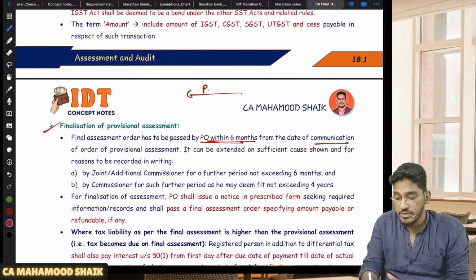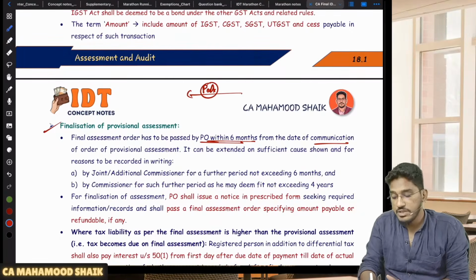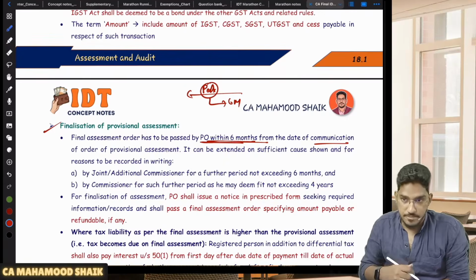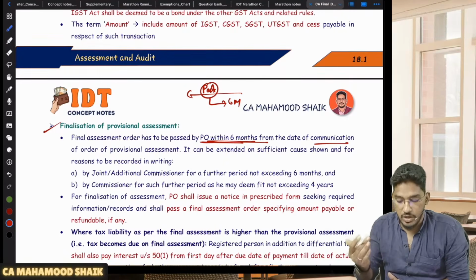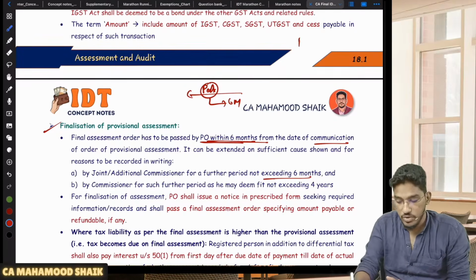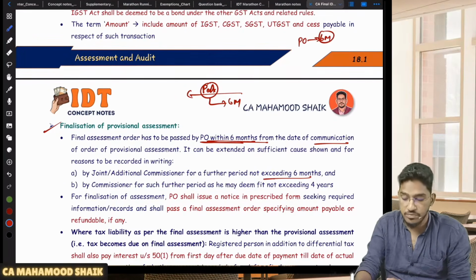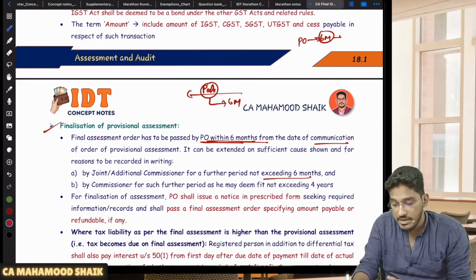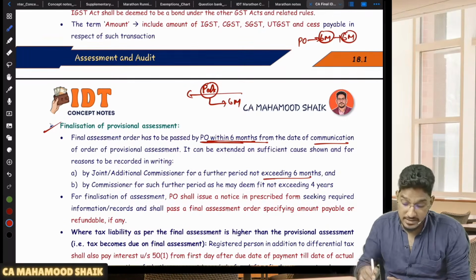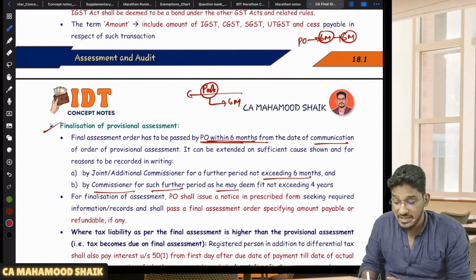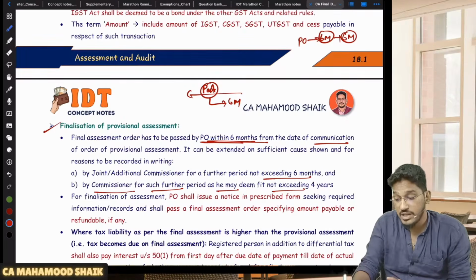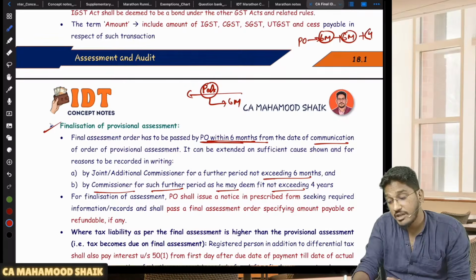Within 90 days you gave the provisional assessment order? No. From that provisional assessment order, within 6 months the final assessment order should be passed. However, on a valid reason, that period can be extended by 6 months. So the PO on his own will have 6 months to finalize the assessment. If there is a valid reason, that can be extended by the joint or additional commissioner by 6 more months. Not just that, the commissioner, for such period as he may deem fit, not exceeding 4 years. If there is a valid reason, the commissioner can extend it for 4 years.